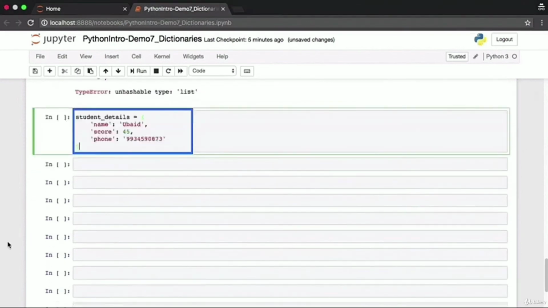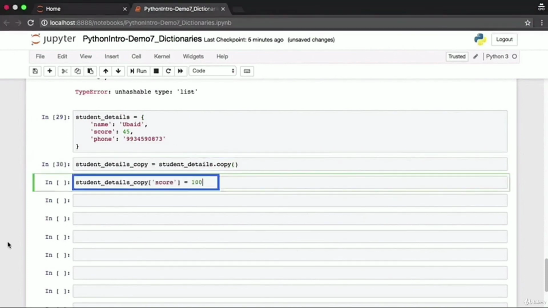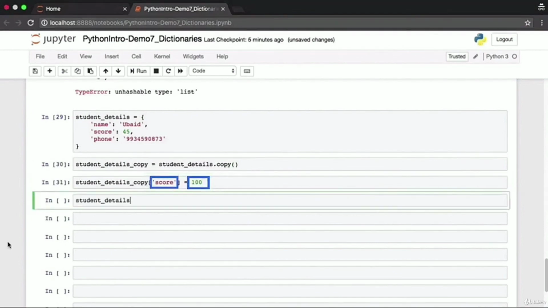Let's go back to the dictionary that we'd set up earlier, which holds details for the student Ubaid: name, score, and phone number. Dictionaries offer a copy function which allows you to make a copy of the original dictionary. So we have the student details copy. Now let's change something in this dictionary copy. We'll assign a new value to the score field. The score is now 100.